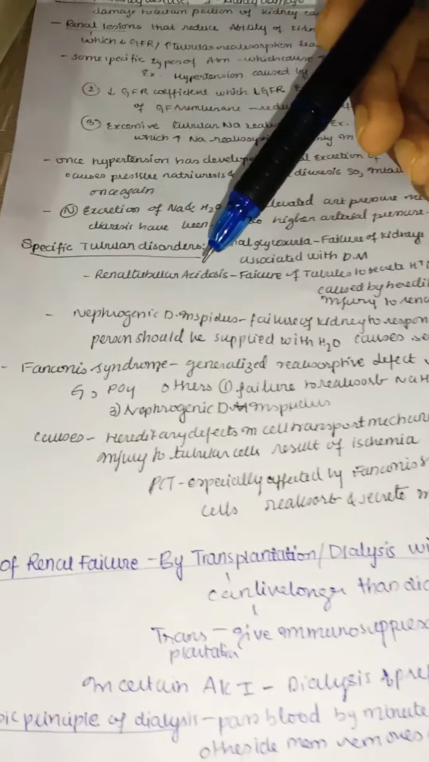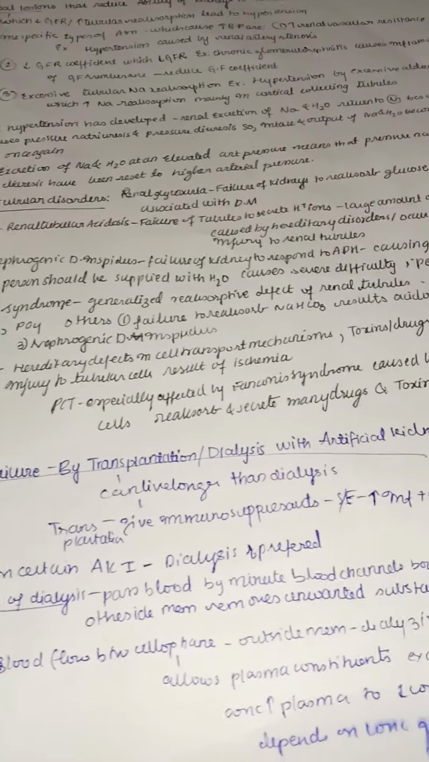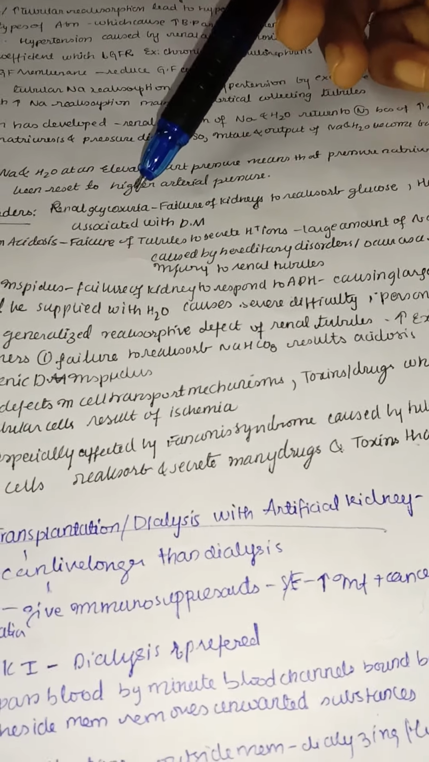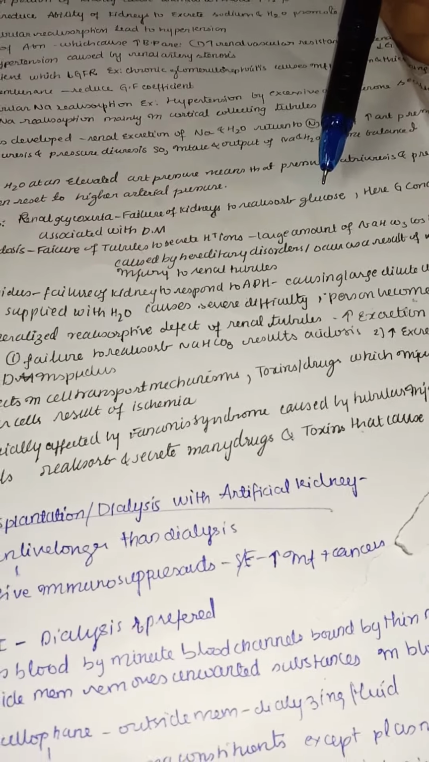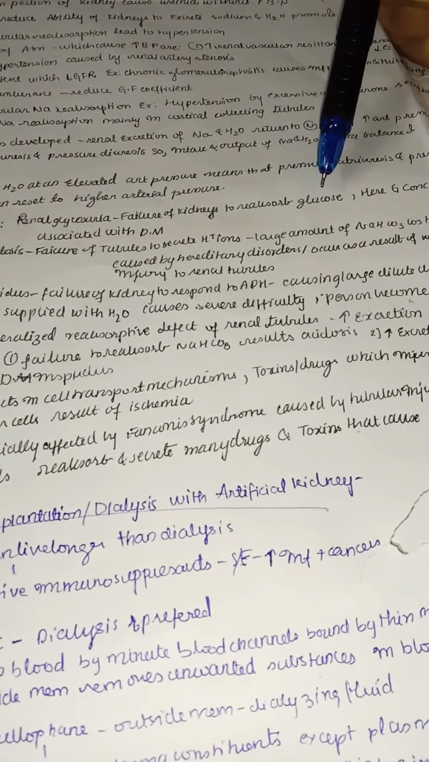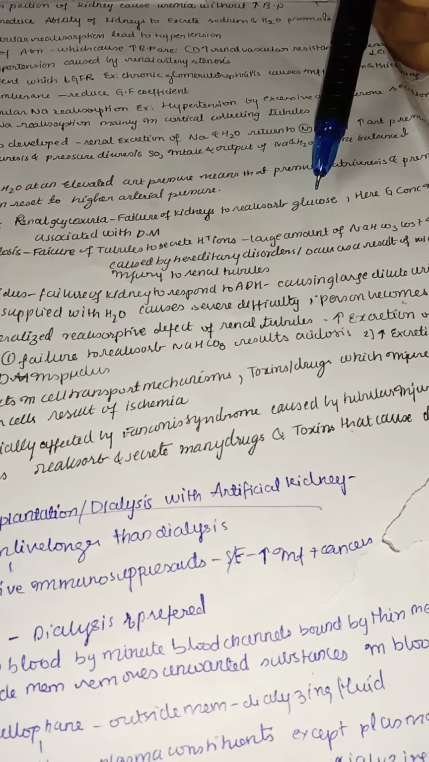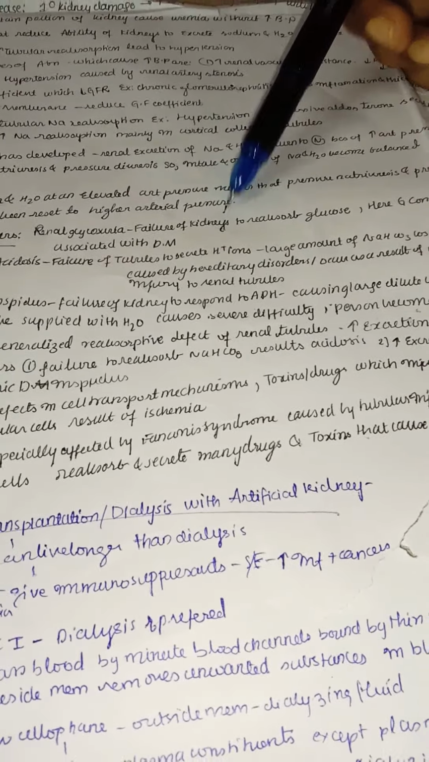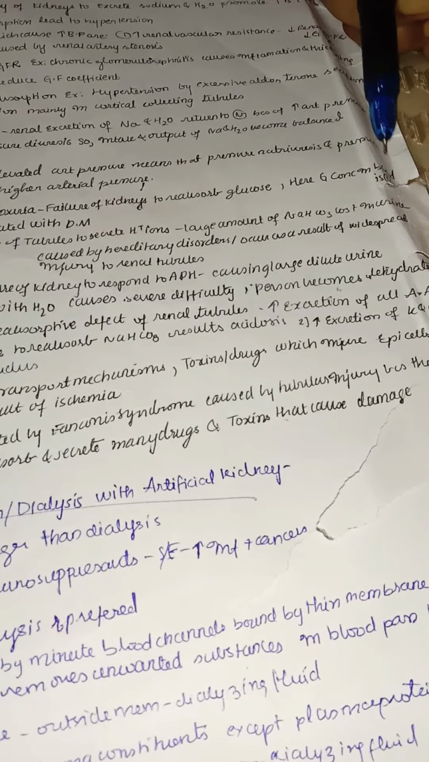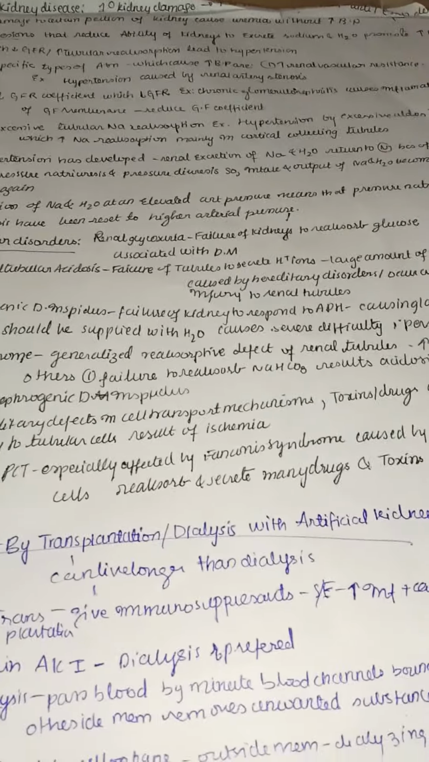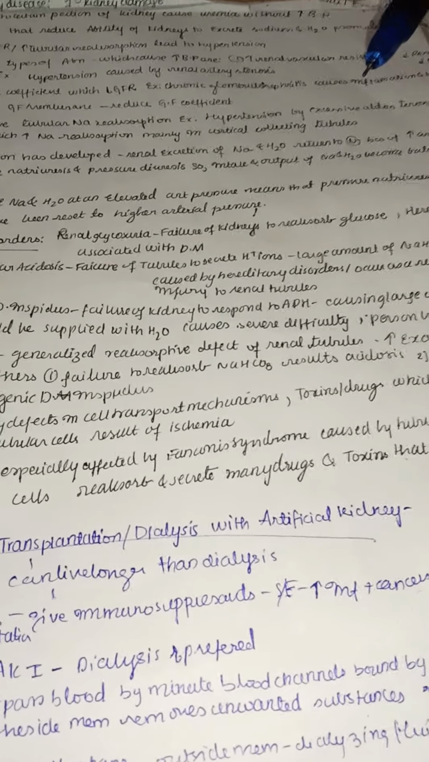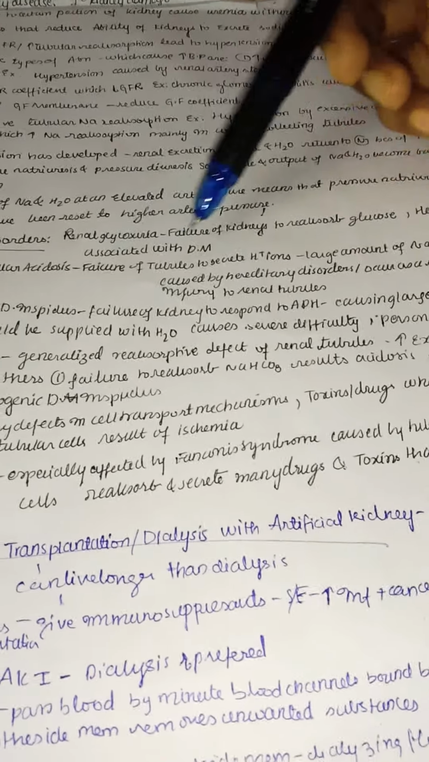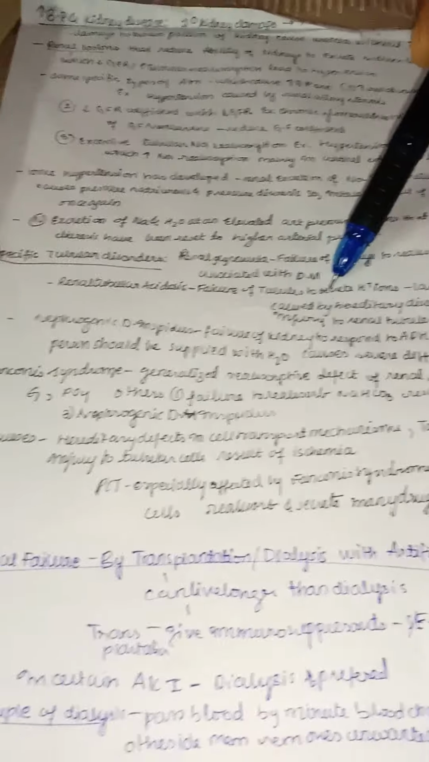So the specific tubular disorders. Let us see what the disorders are. First one is renal glycosuria. It is actually a failure of the kidneys to reabsorb glucose. Normally glucose and amino acids are 100% reabsorbed in the proximal convoluted tubule. Here it's a failure, meaning the glucose is getting into the urine. The glucose concentration in the blood is normal, but the glucose concentration in the urine is increased, and this is always associated with diabetes mellitus.